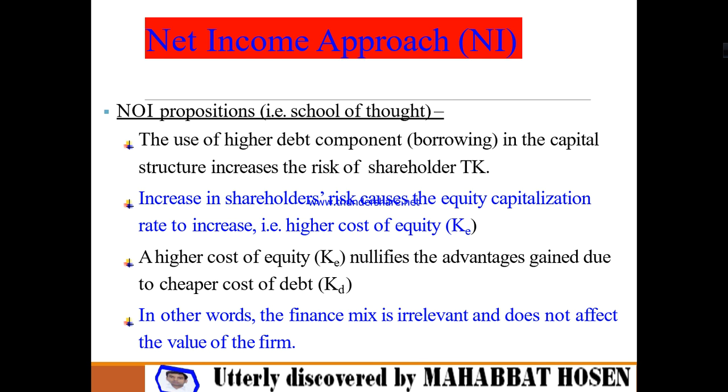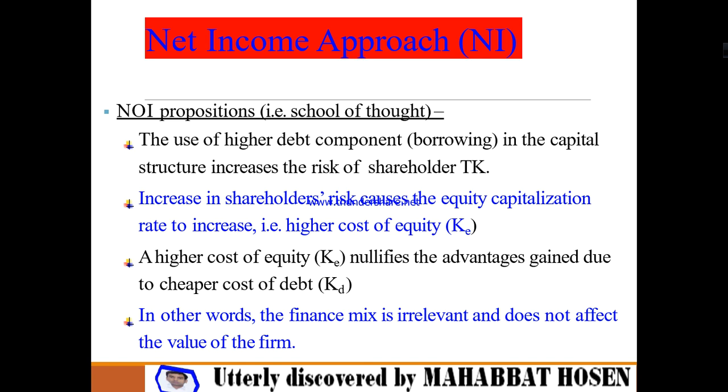That means higher cost of equity. In this particular case, whatever source of capital you use, its cost will be so high compared to debt. A higher cost of equity nullifies the advantage gained due to the cheaper cost of debt. That means cost of debt is cheaper and cost of equity is higher. That means it is totally opposite of net income. Net operating income is totally opposite of net income.